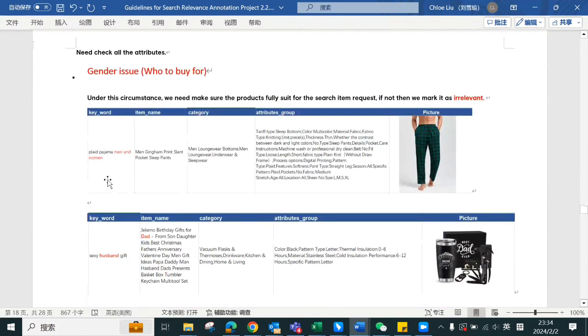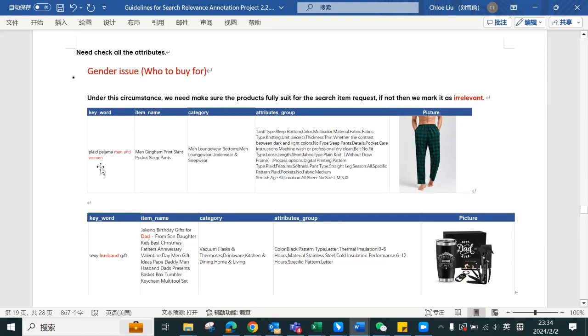And next one, gender issue. It is related to who to buy for. Do you remember the important attribute, who to buy for? Women, men, girl, pet, right? So we need to make sure what gender here. Let's check the example.